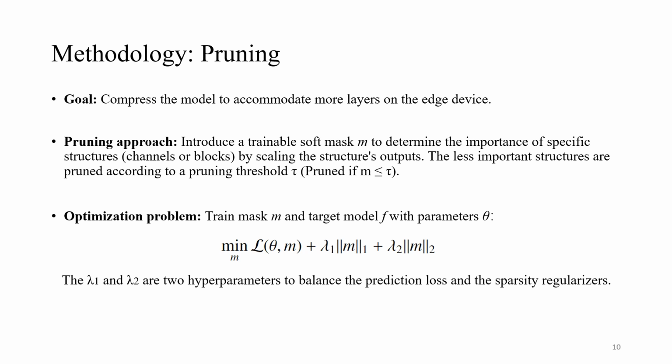The pruning component aims to facilitate the accommodation of more layers on the edge model. We introduce a trainable soft mask to assess the importance of specific structures, such as channels or blocks in the model, by scaling their output. Less crucial structures are pruned based on a pruning threshold tau, where the structure is pruned if the mask value is less than or equal to the threshold. To govern sparsity and minimize prediction loss, we apply the L1 norm and L2 norm together with two hyperparameters, lambda1 and lambda2, throughout the pruning process.